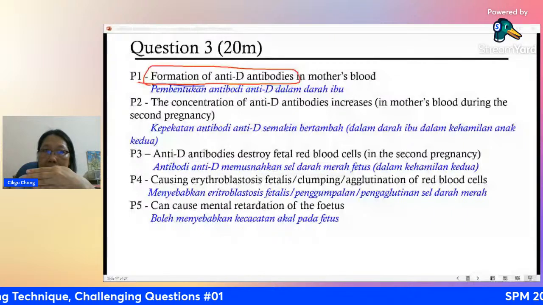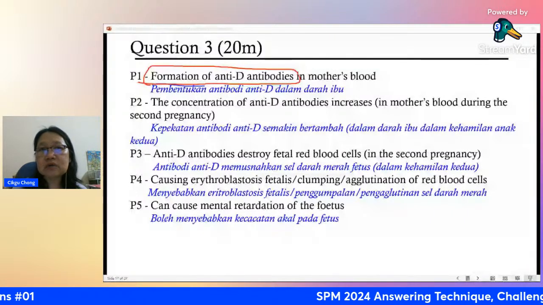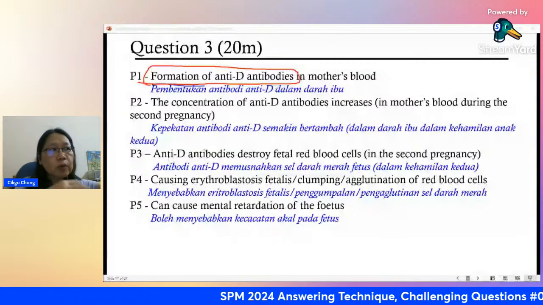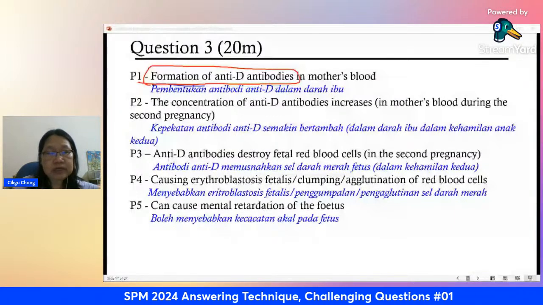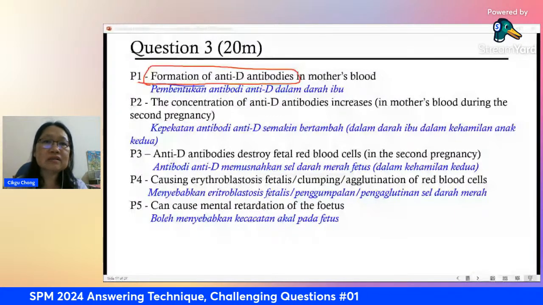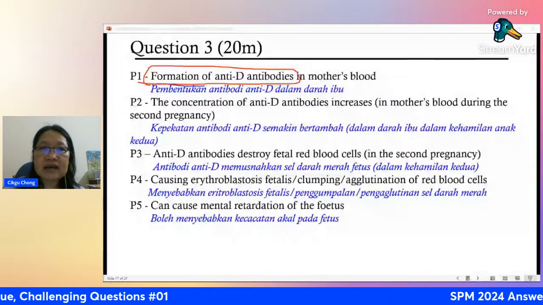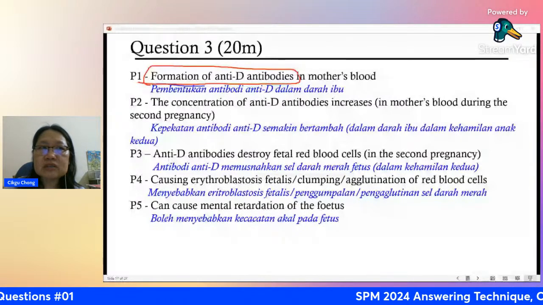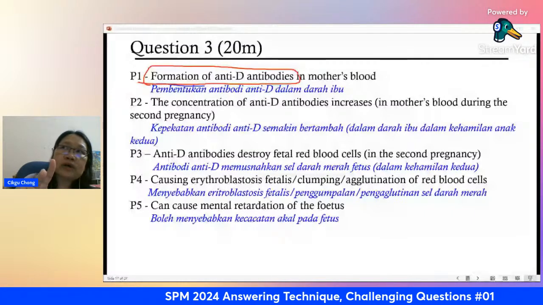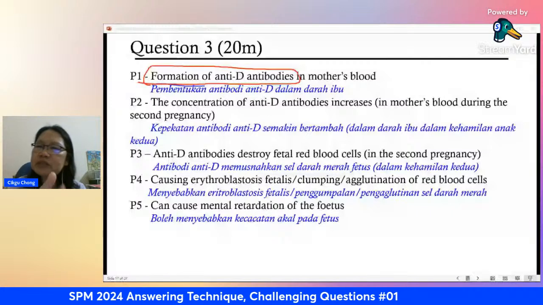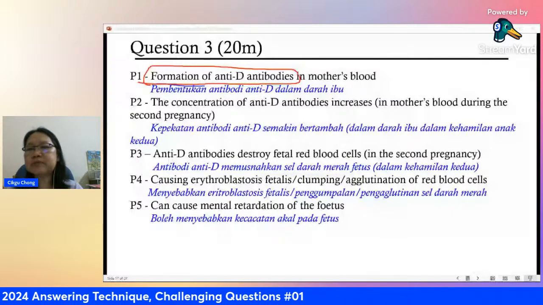But the third baby, during pregnancy itself, will have complications already, because when the mother is still carrying the baby, the antibody can go in and attack the red blood cells. Actually, it should be the second one that has the problem, not the third one.